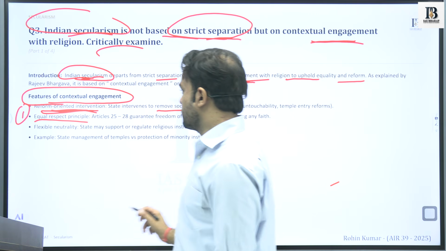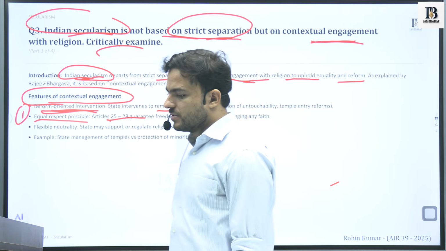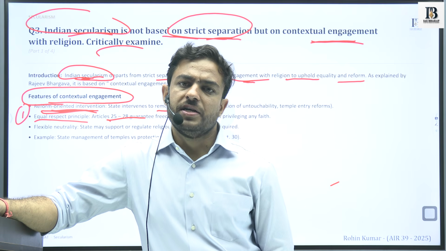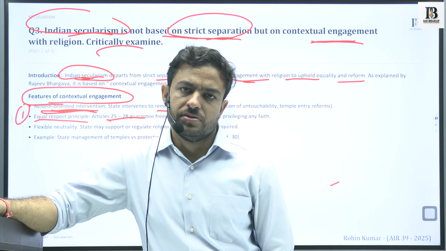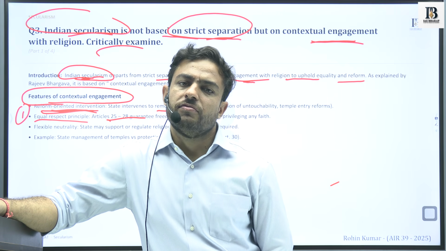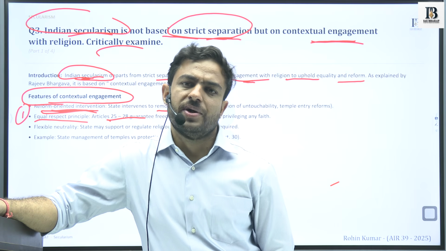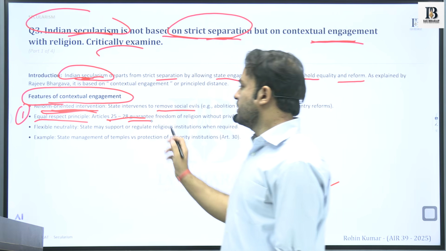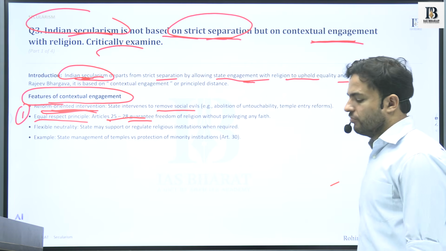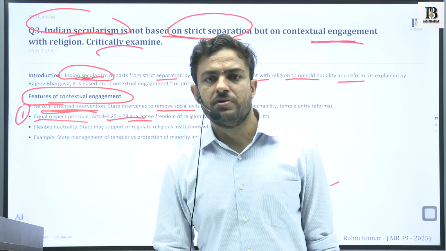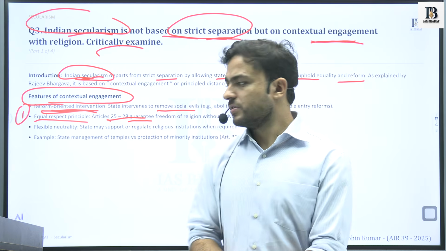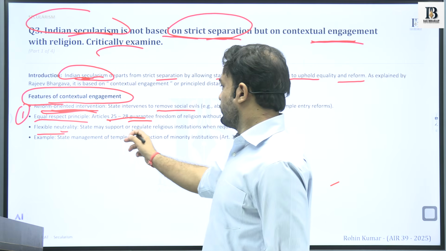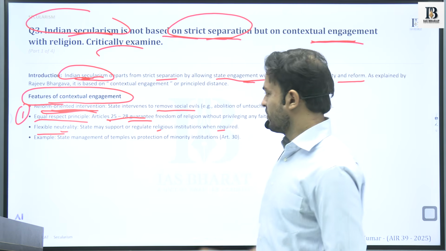Second is the equal respect principle: the fundamental right of freedom of religion guarantees that all the citizens of the country will have the opportunity to express, propagate and profess their own religion, and that is guaranteed under the constitutional articles without any discrimination, without giving any privilege to any section of society. Third is flexible neutrality. The state may support or regulate religious institutions when required.